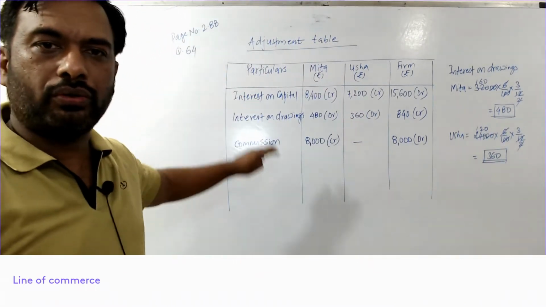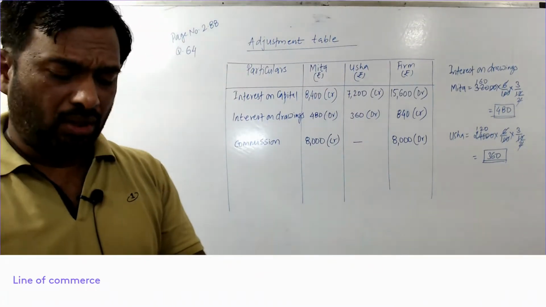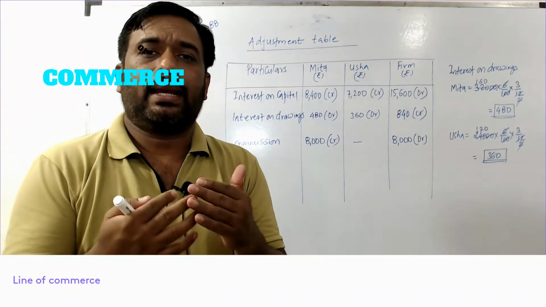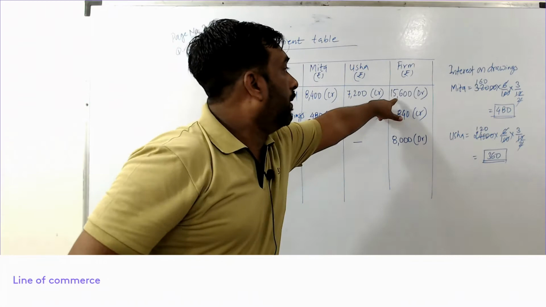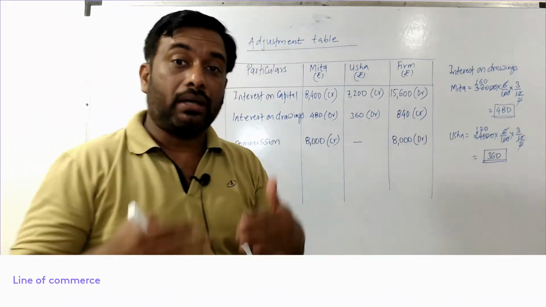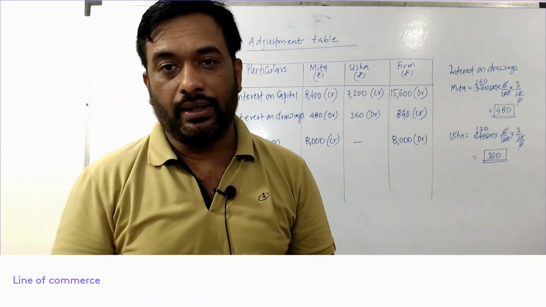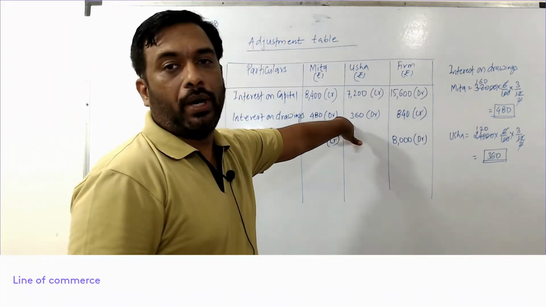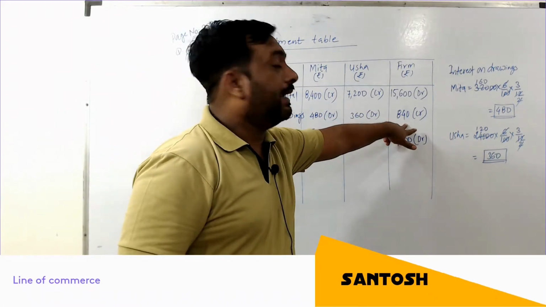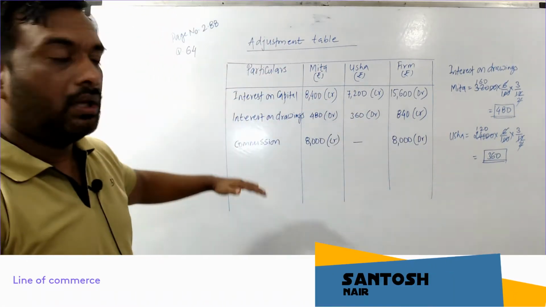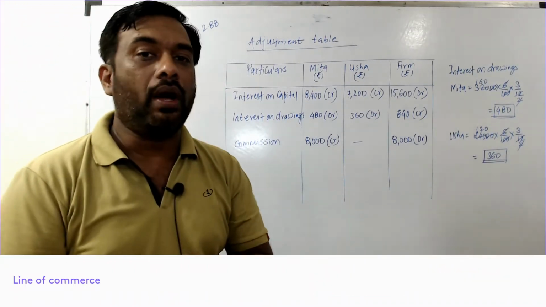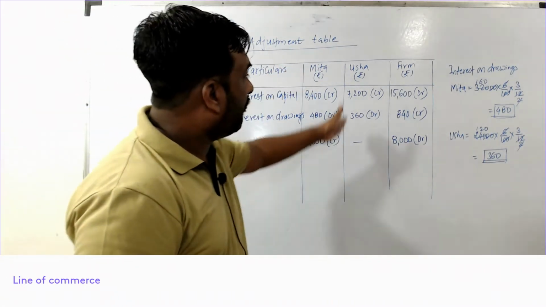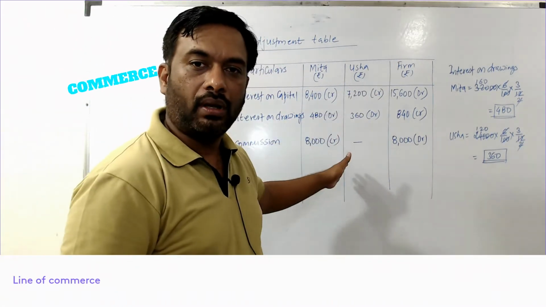Hope you understood these steps. It's very simple. If partner is getting something like interest on capital and remuneration, it will be credited and it will be debited to the firm. If partner is providing, like interest on drawings, it will be debited to partners but credited to firm. So these are the adjustments. Now the next step is to find the difference of each column.